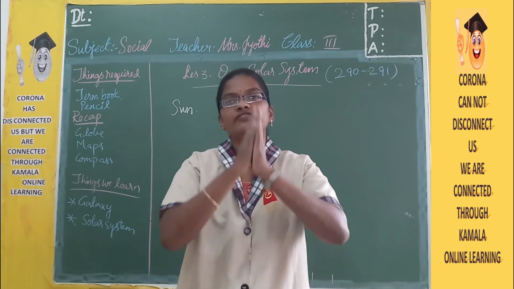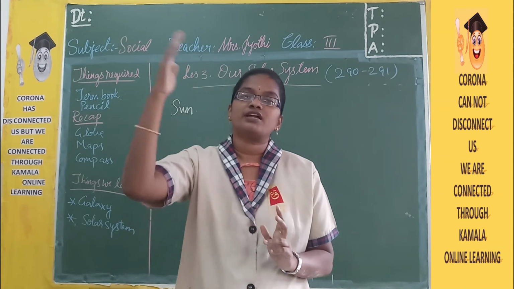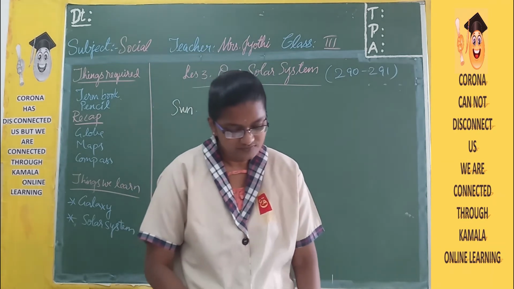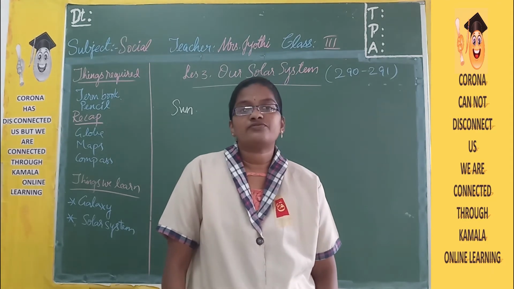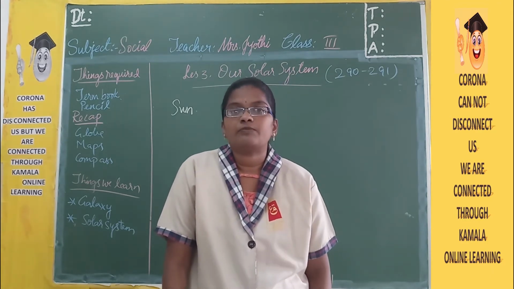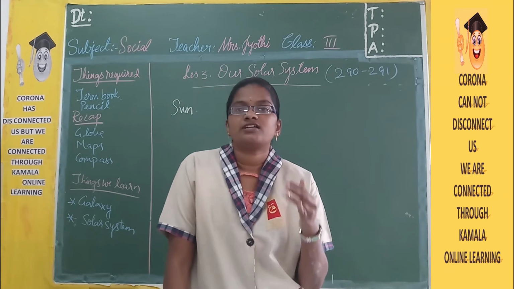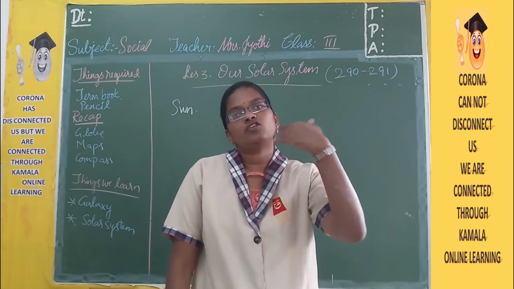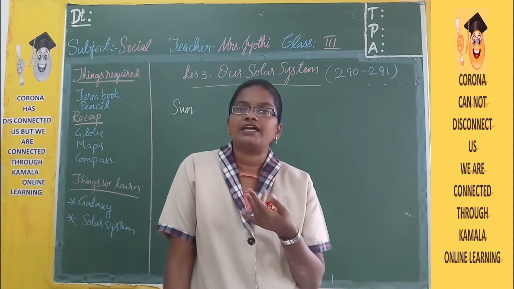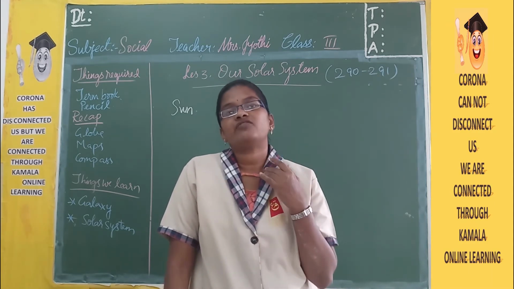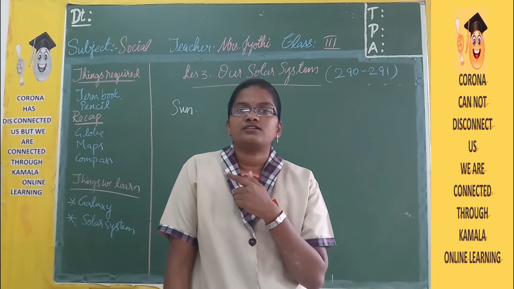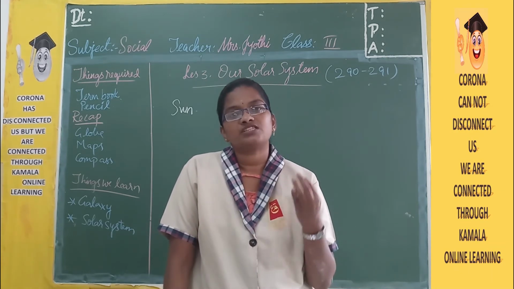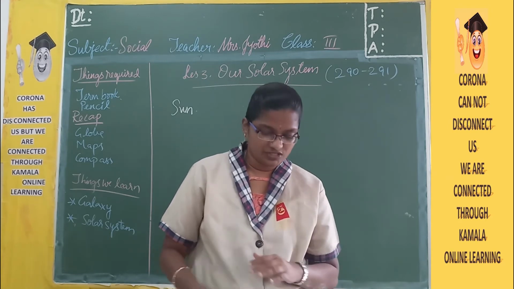The Earth is very huge, isn't it? But the Sun is 100 times bigger than the Earth, and the Sun looks very big. Why? Because among all the stars, the Sun is the one which is very close to the Earth. All the remaining stars also have their own light and heat, but they are very, very far away. The Sun is the star which is very close to the Earth. That's why it appears very huge.